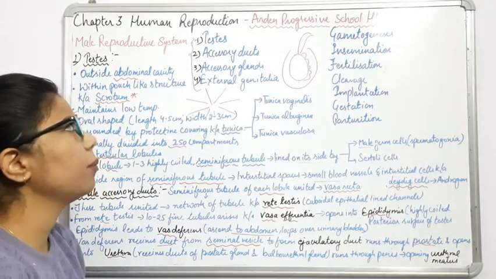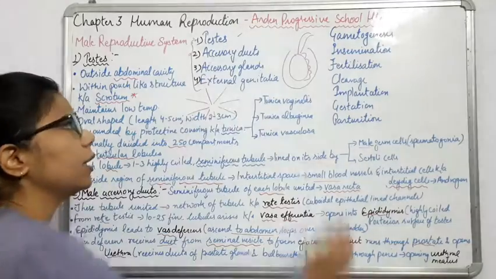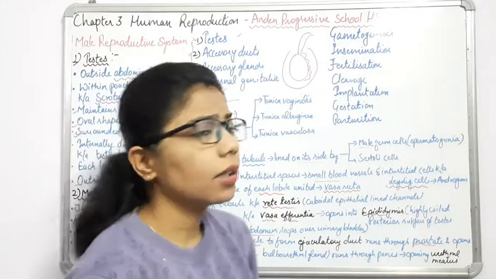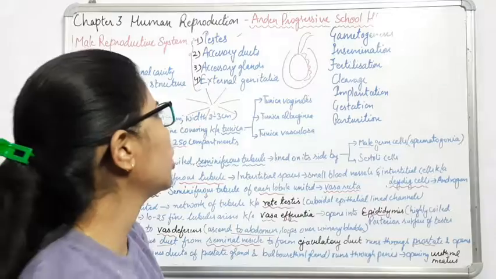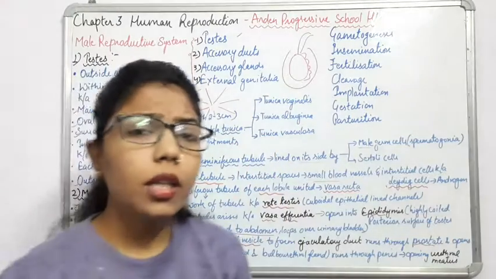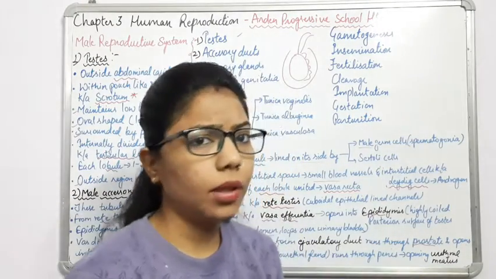So today we have completed two parts. What are they? Testes and accessory ducts. In the later class we will study the glands which are responsible for secreting something, right?